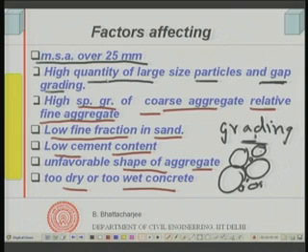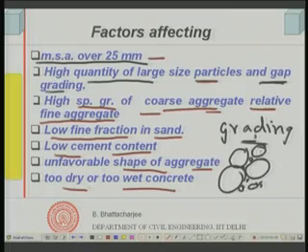segregation. Now, that means if it is gap graded, it does not mean that you can't make concrete. What you have to do is possibly increase the fine content, maybe increase the paste content and cement content, and make the paste cohesive and its holding capacity more. Similarly, if there is a high quantity of large size particles and gap grading, you have to again possibly increase the fines or paste and increase the cohesiveness of the paste to hold them. If there is a specific gravity difference, then again maybe the quantity of large size aggregate can be reduced and you increase the mortar content relatively more, so that it can hold and disperse.